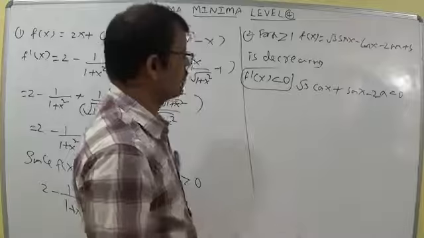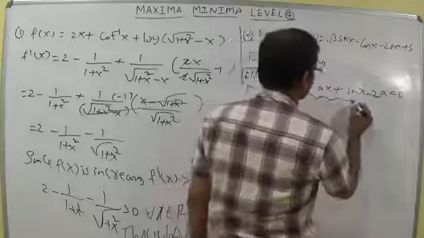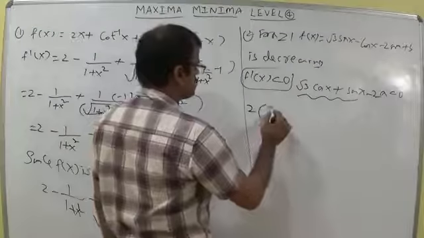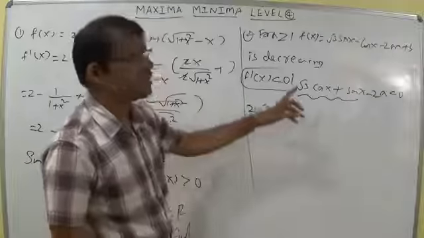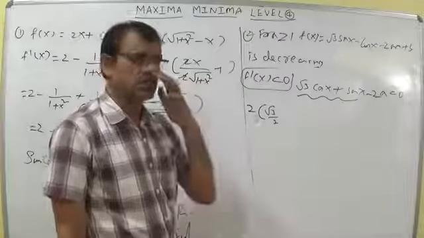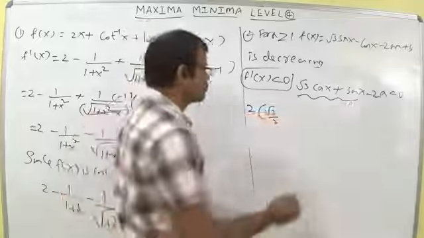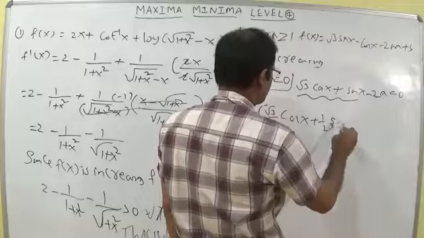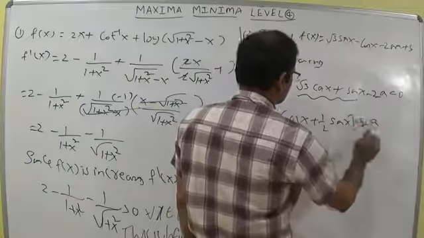So for decreasing, we have root 3 into cos x plus sin x, a trigonometric function. So multiply and divide with 2. Plenty of times we discussed that if a function is in the form of a cos theta plus b sin theta, or x cos alpha plus y sin alpha, we divide by the square root of this quotient whole square plus this quotient whole square. So 2 into root 3 by 2 into cos x plus 1 by 2 into sin x, minus 2a, less than or equal to 0.